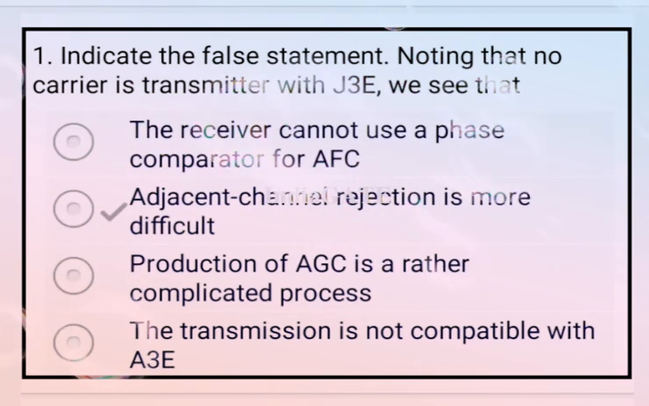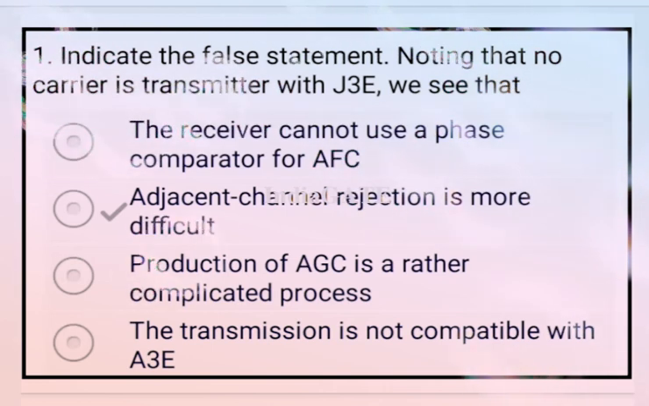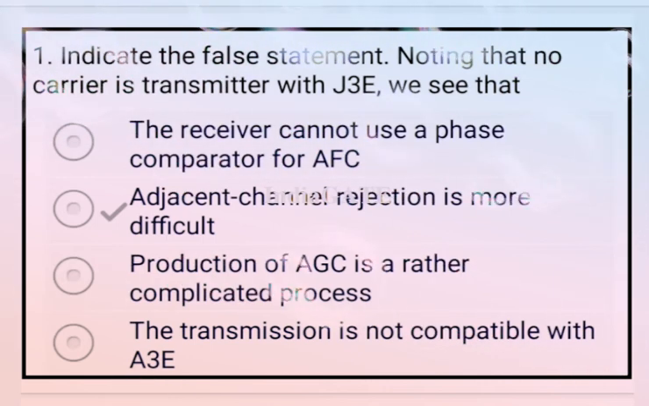Note that no carrier is transmitted with J3E. We see that there are four options. Option A, the receiver cannot use the phase comparator for AFC. Option B, adjacent channel rejection is more difficult. Option C, production of AGC is rather a complicated process. Option D, the transmission is not complicated compared with A3E. The most important point here is the false statement. So option B is the false one, because adjacent channel rejection is not more difficult. It is easy.